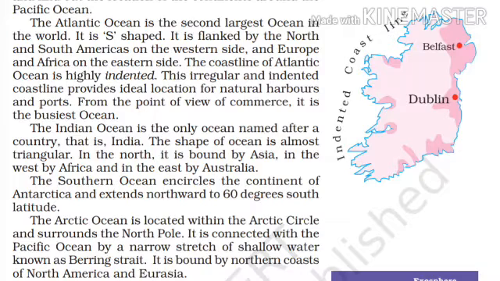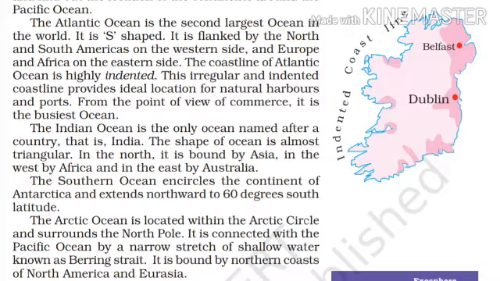Now we come to know about the Indian Ocean. The Indian Ocean is the only ocean that is named after a country. So which ocean is named after a country? The Indian Ocean. And do you know which country?